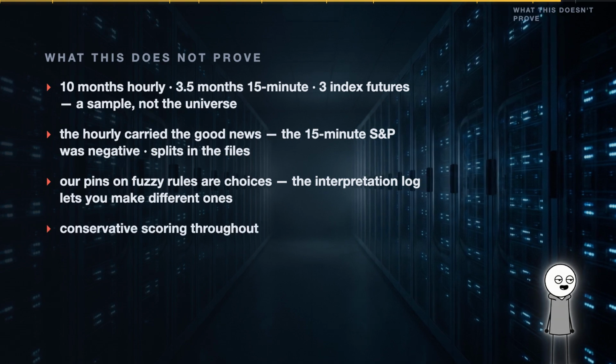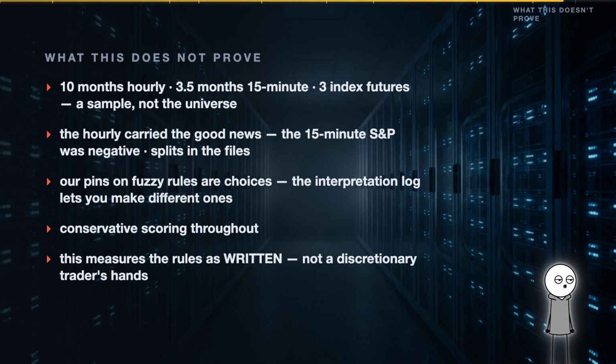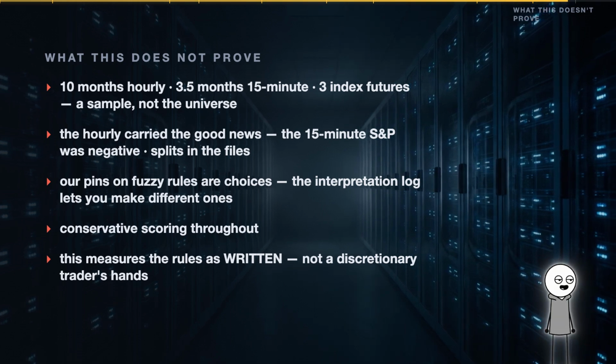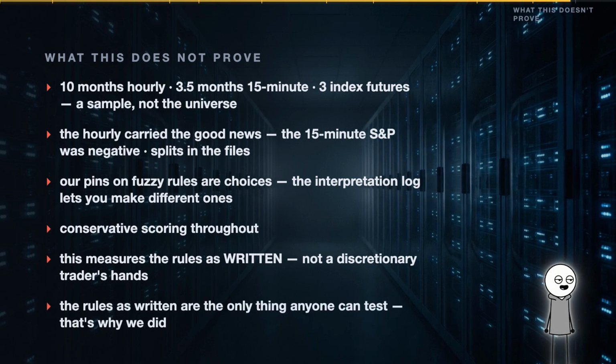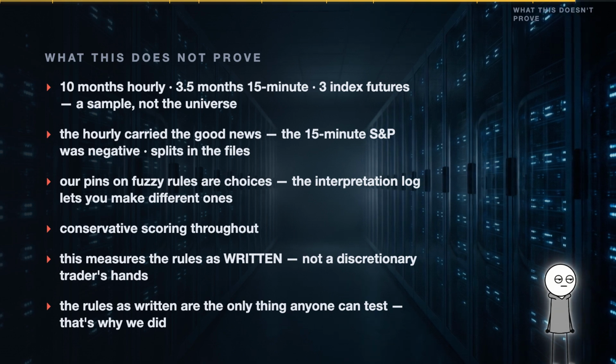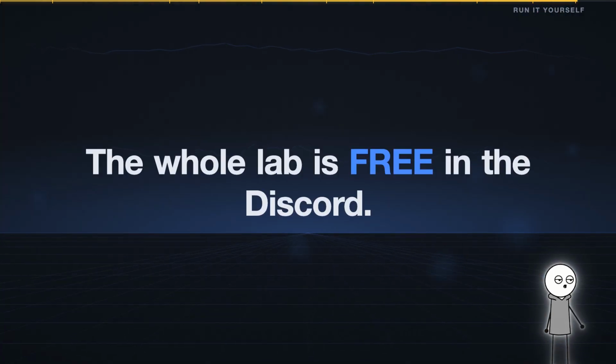Conservative scoring throughout. And none of this measures the checklist in a discretionary trader's hands. It measures the rules as written. Because the rules as written are the only thing anyone can test. That's why we did.